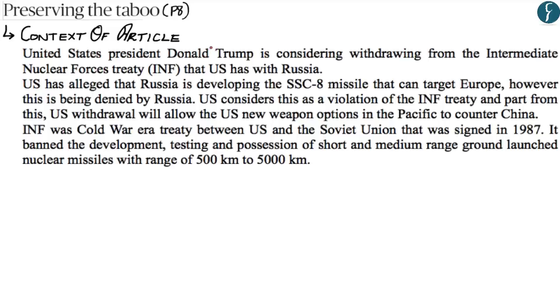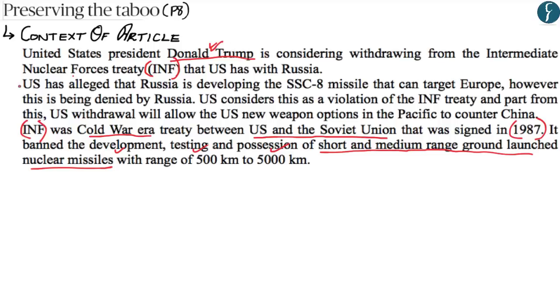Now, the first thing that you need to understand is the context of the article. What has happened is that the United States President Donald Trump is considering withdrawing from the Intermediate Nuclear Forces Treaty, or the INF Treaty. This INF Treaty was signed during the Cold War between the United States and the Soviet Union in the year 1987, and the main objective of this treaty was to ban the development, testing and possession of short and medium range ground launched nuclear missiles.